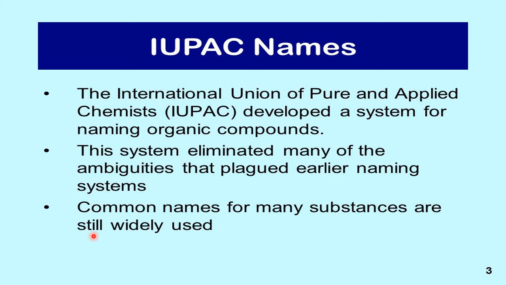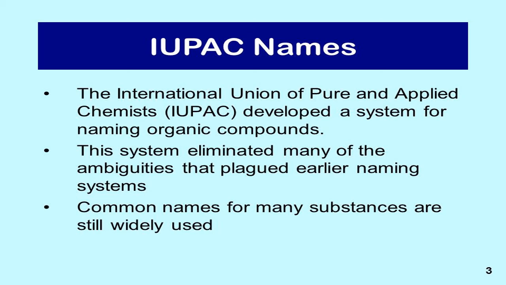The third point is what? Common names for many substances are still widely used. Though we follow IUPAC nomenclature, for some organic compounds the common name is so popular that sometimes we use the common name in place of the IUPAC name, and IUPAC has accepted that. For example, in the case of CH3OH, it is called methanol as per the IUPAC.